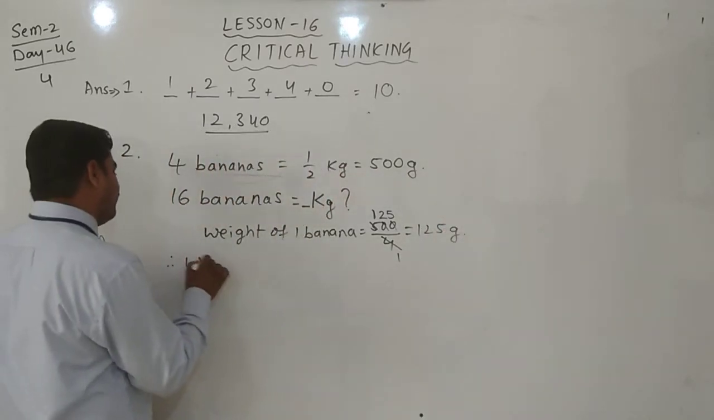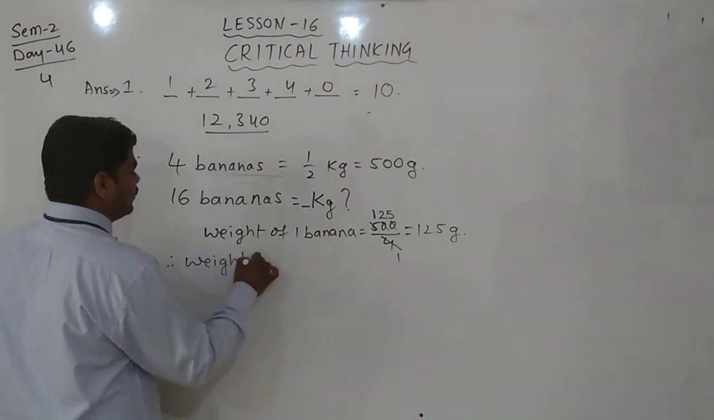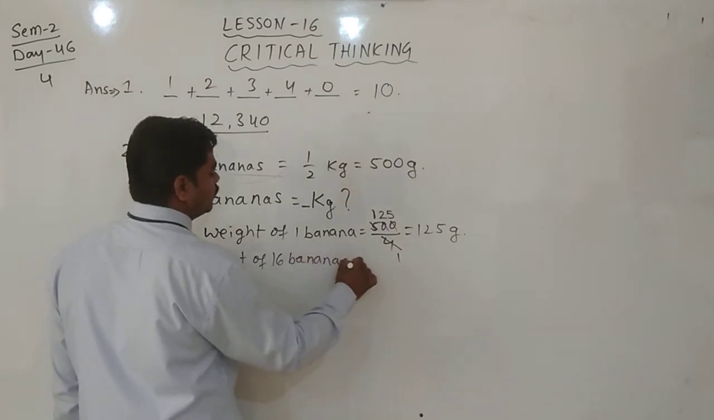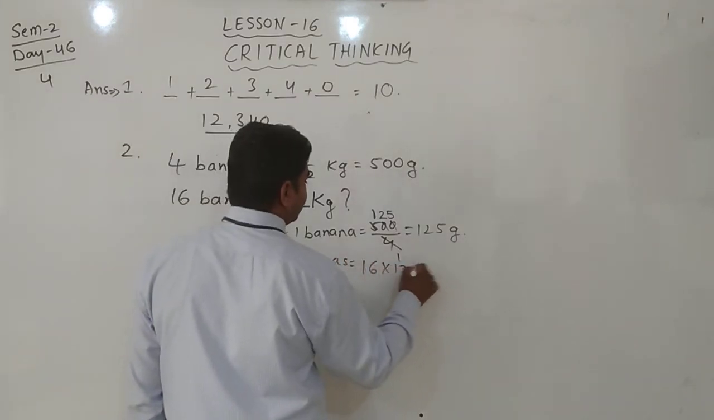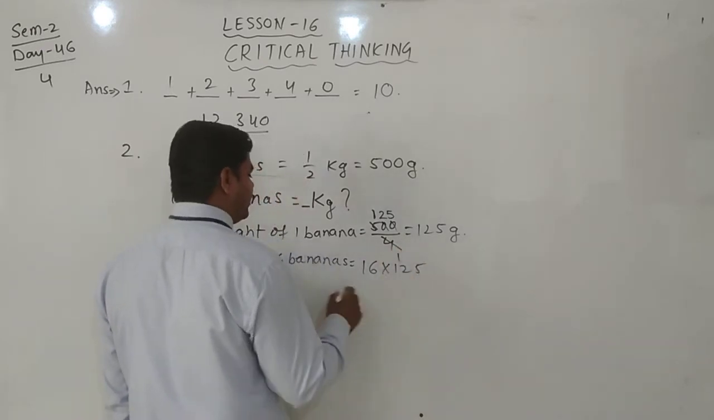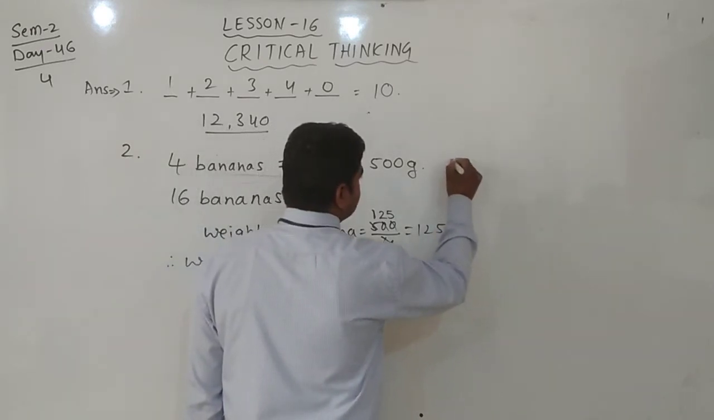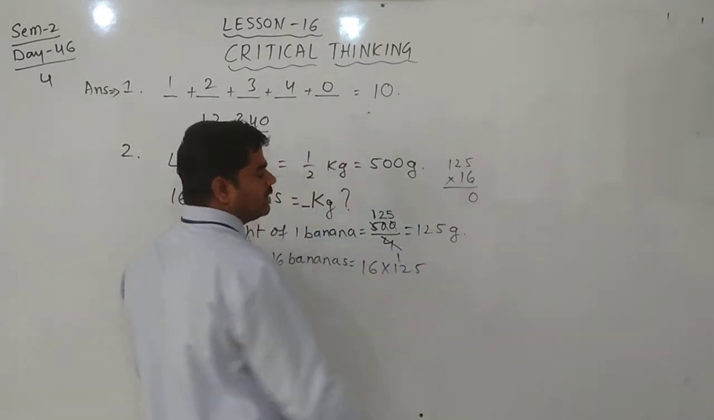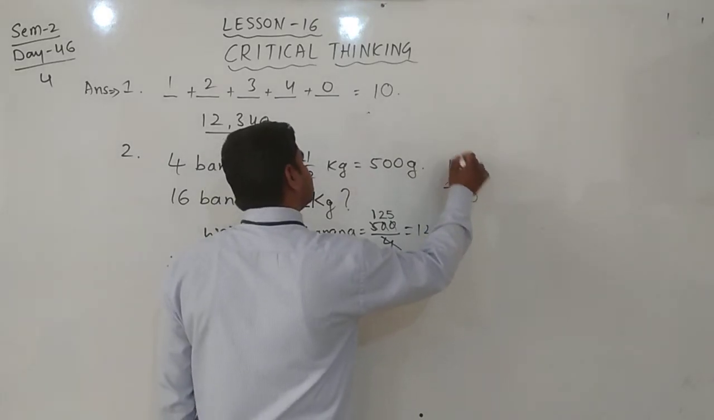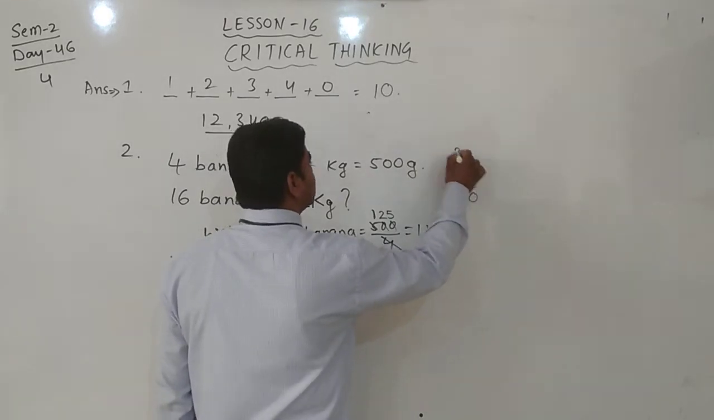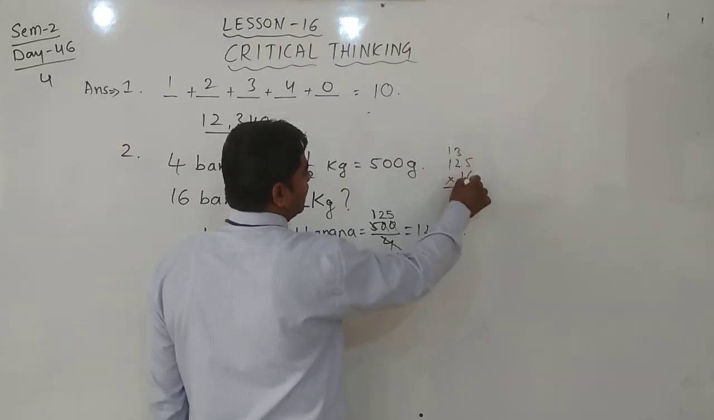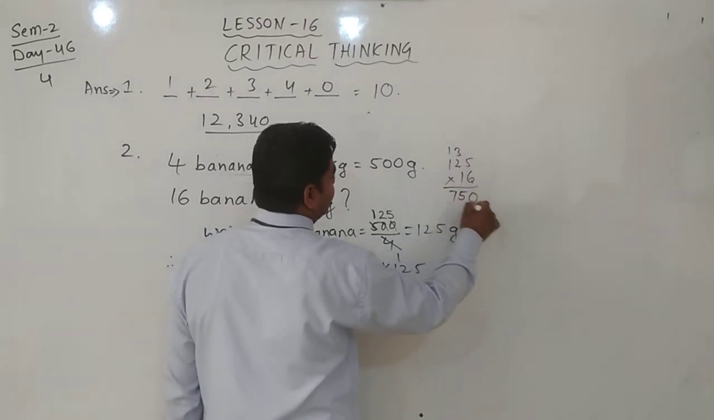Therefore, the weight of 16 bananas is equal to 16 into 125. Multiply 16 into 125. What's the answer? 5 sixes are 30, 3 carry. 6 twos are 12 plus 3 is 15, 1 carry. 6 ones are 6 plus 1. 750 plus again 125.